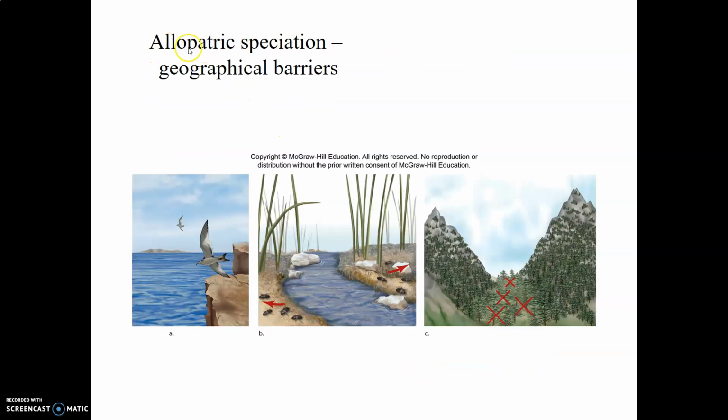Now, we can look at some allopatric speciation examples of these as geographical barriers, so a large body of water for some organisms, or a small body of water for some smaller organisms such as these beetles. Isolation mechanisms by allopatric means or separating by geography kind of depend on the organism.